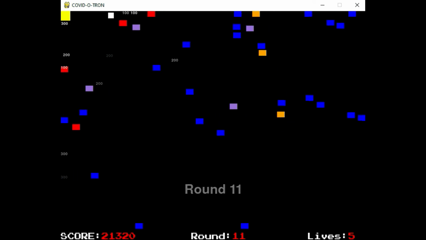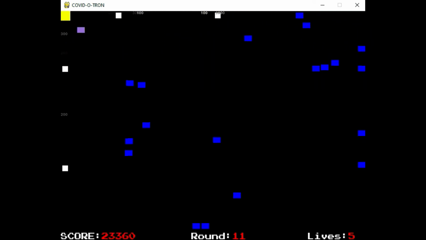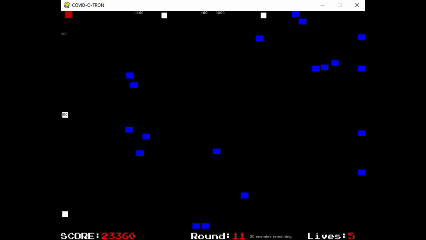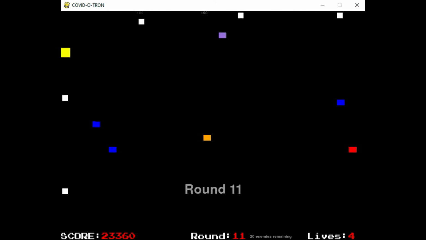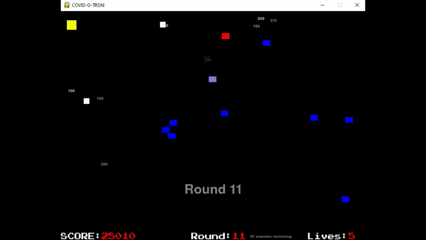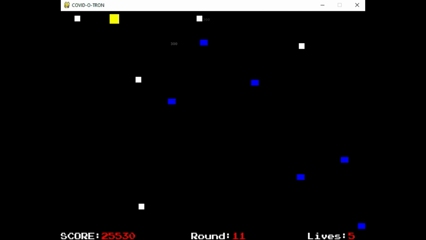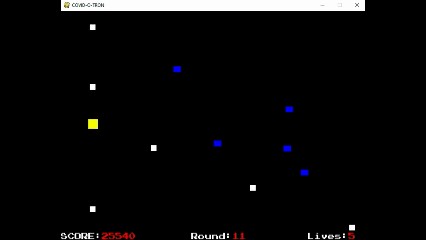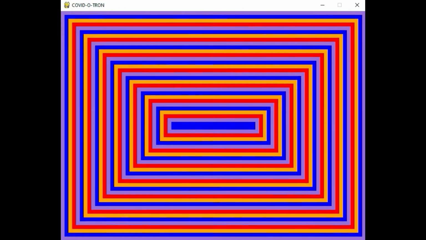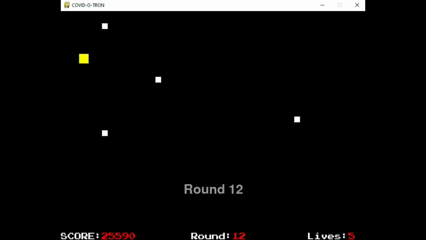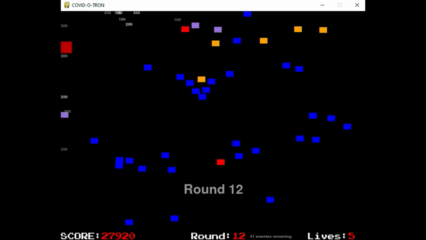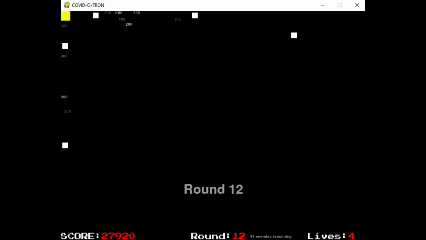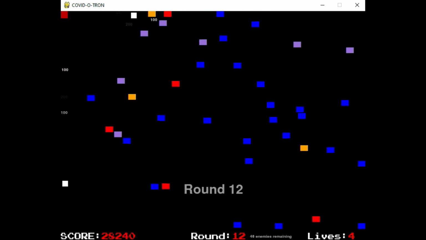And here you see on level 11, the ramp up has gotten pretty fast. I tend to go up into the corners and try to hide out there, but it doesn't always work. The enemies are fast and furious at this point. And then see here on level 12, this is where the enemies are their fastest, and it gets really frantic. And I'm doing anything I can.